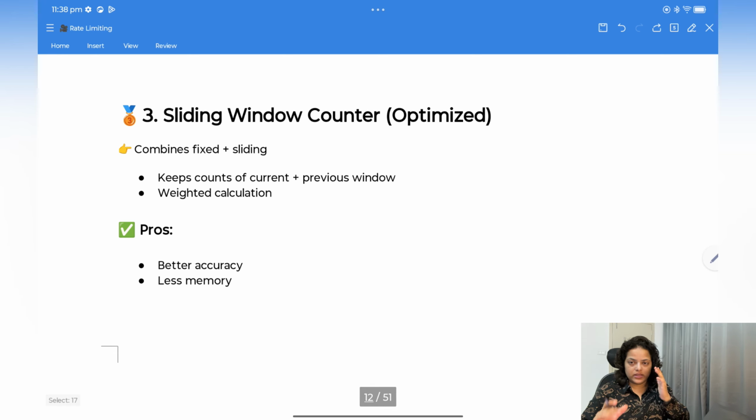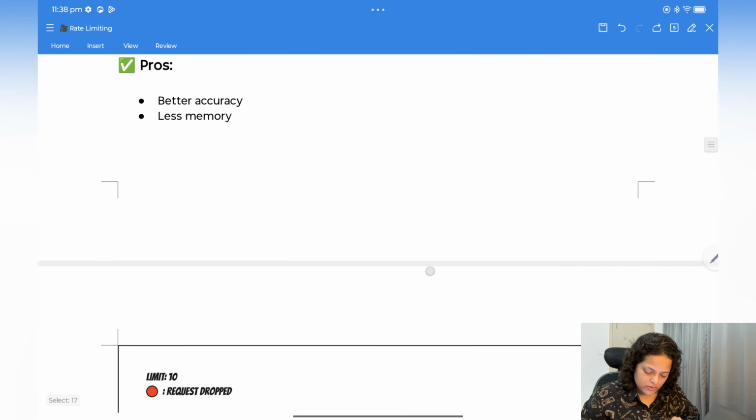Here he will have a fixed window, but he will have a counter as well. So the combined fixed and sliding window keeps count of the current and previous window. He will keep the current and previous window count and do a weighted calculation. Pros: better accuracy, less memory.